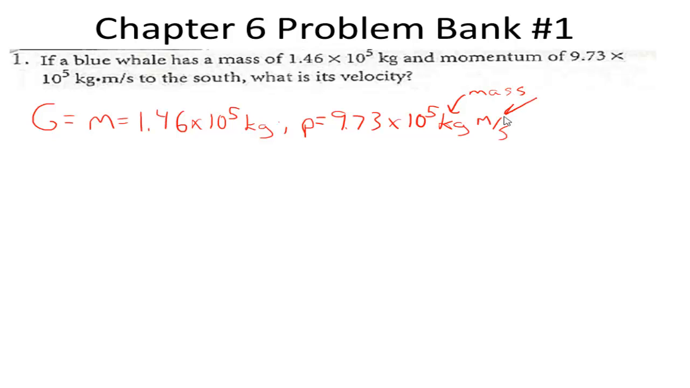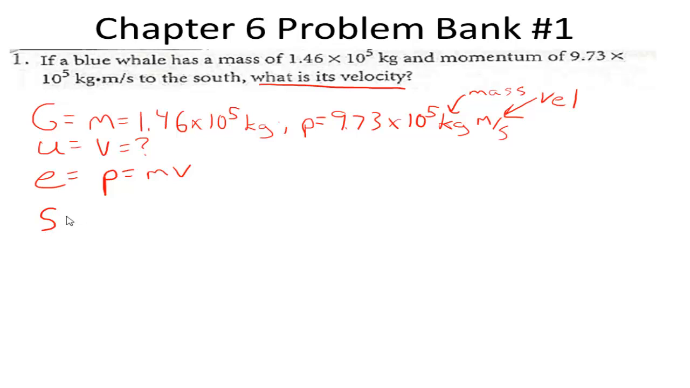Again, here we have a mass and we have a velocity units. So we know that in our formula for momentum, we have mass times velocity, as we will see here in a little bit. Our unknown, or u, is what is its velocity. And we look for our equation, which we just went over. Momentum is equal to mass times velocity.